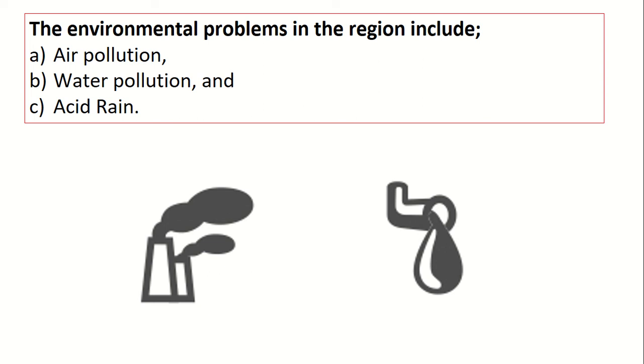So, China has the highest number of air pollution related deaths in the world. They have one of the highest cancer rates as well. And it's all because of this air pollution. But it wasn't just the air that was being polluted, it was the water as well. So, alongside all the factories, they release a lot of toxic heavy metals like lead and mercury into the local rivers, which can kill wildlife and can also cause human health problems as well.